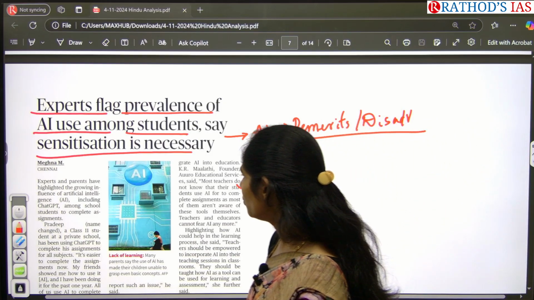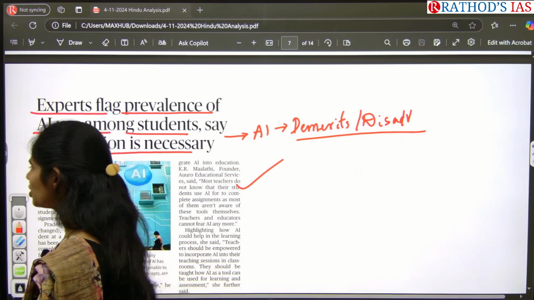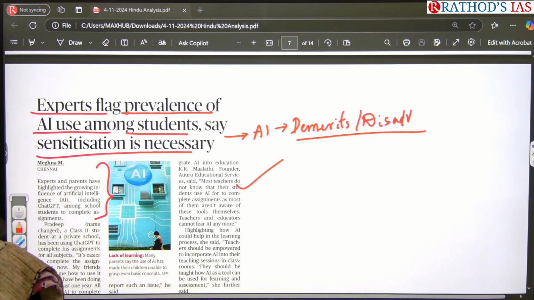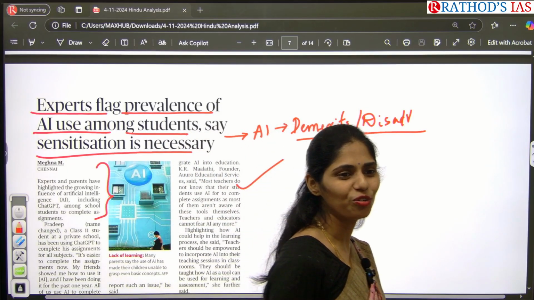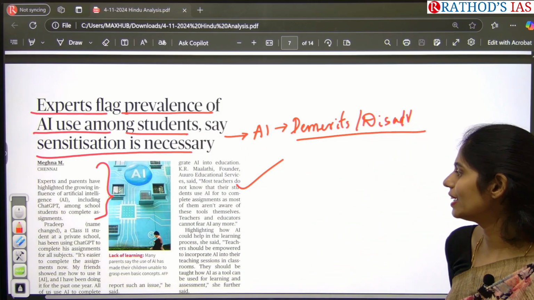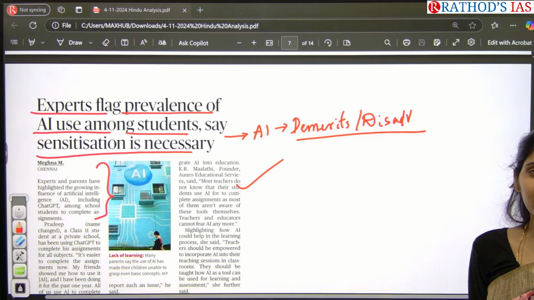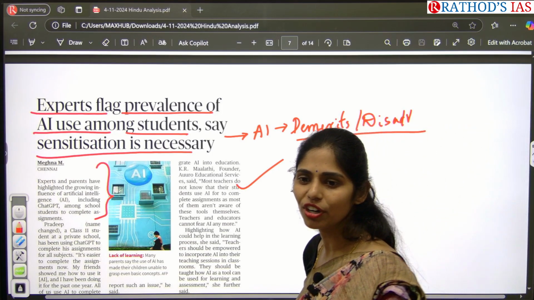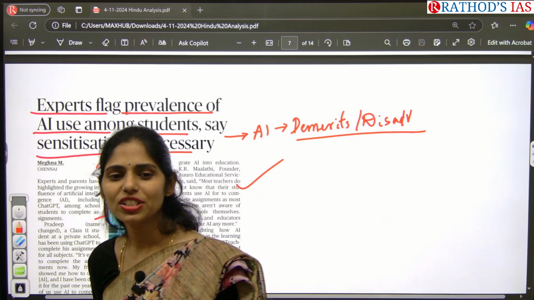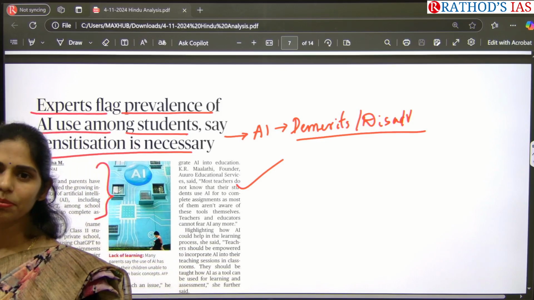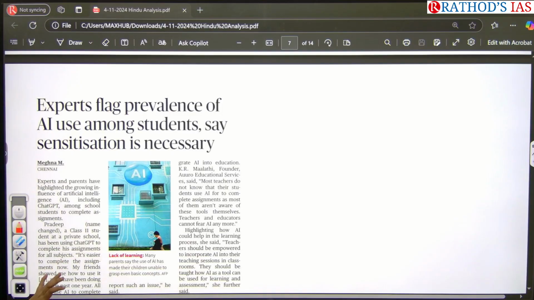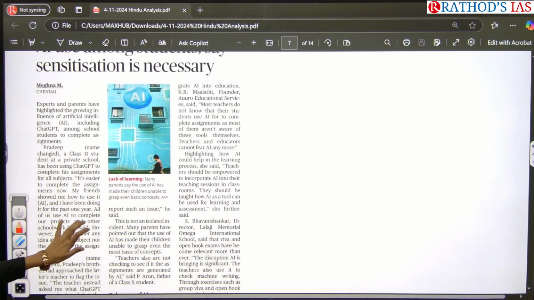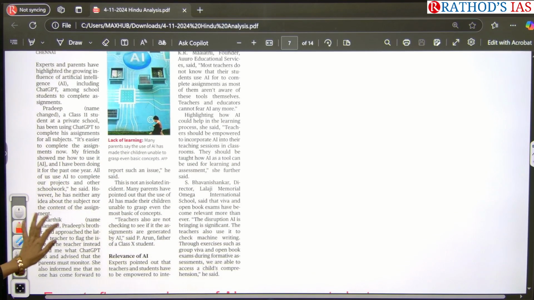Here you may get a question: using AI is good, right? Students will get less burden doing homework, and they will complete their homework on time. But the problem here is that without conceptual learning, they just copy what AI is saying, and sometimes whatever ChatGPT gives will not be correct. So this is the problem. You can see this article under Science and Technology from GS Paper 3.